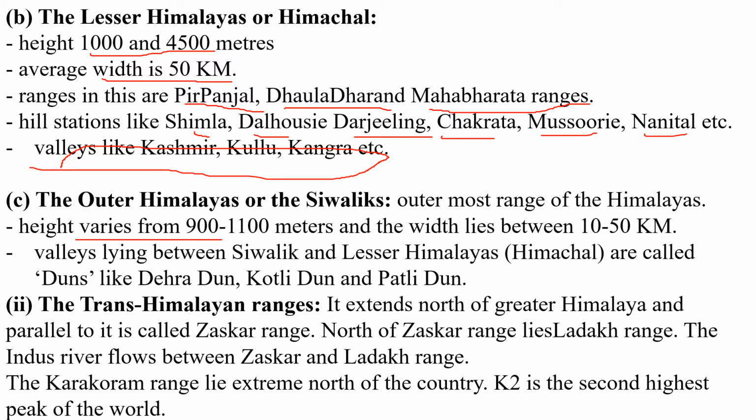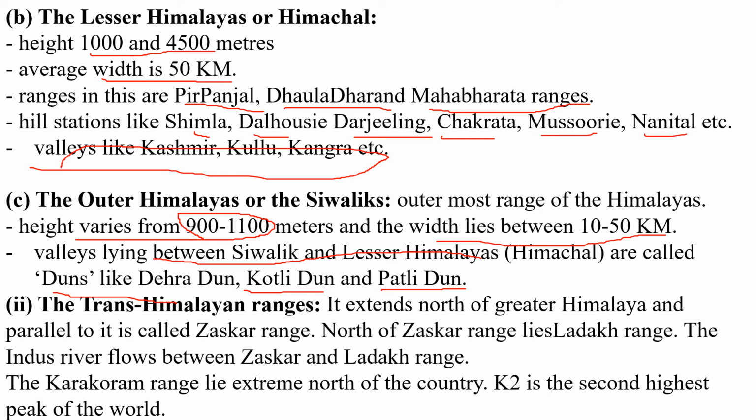Its height varies from 900 to 1100 meters, and its width is very small comparatively. The Himalaya's width is 400 kilometers, but here we find only 10 to 50 kilometers of width. The valleys lying between the Shivalik and the Lesser Himalaya are known as duns. Dehra Dun, Kotli Dun and Patli Dun are the major duns located between the Shivalik ranges.